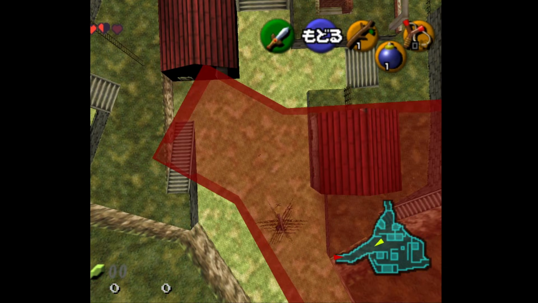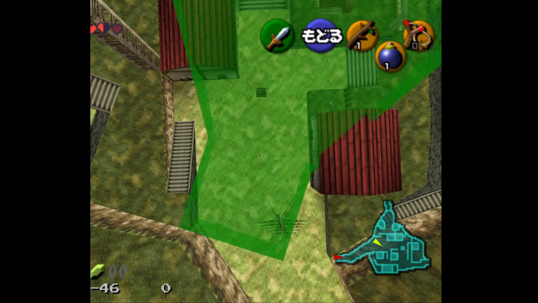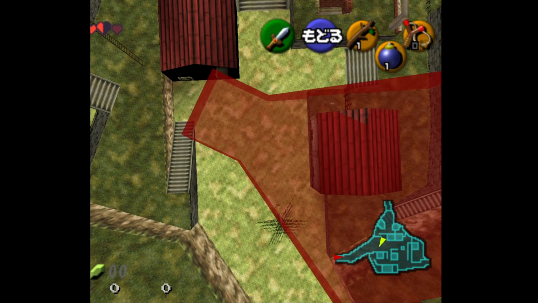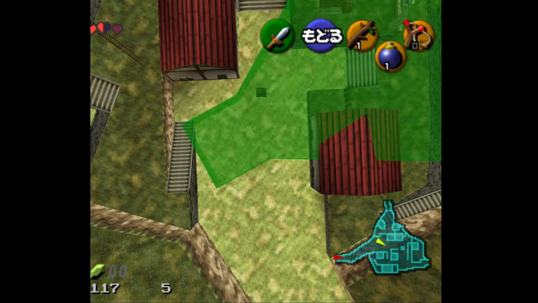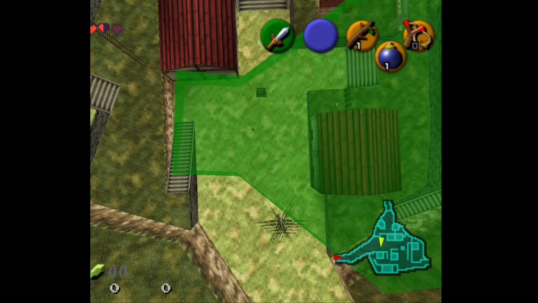I'm now going to hack this crate to have the same cull properties as the owl statues we've been looking at in Majora's Mask. You may not be able to notice, but this cull zone is just a little bit smaller and a little bit thinner. In general, you'll find that the easiest way to cull an actor is if it's directly behind the camera or to either side of the camera.